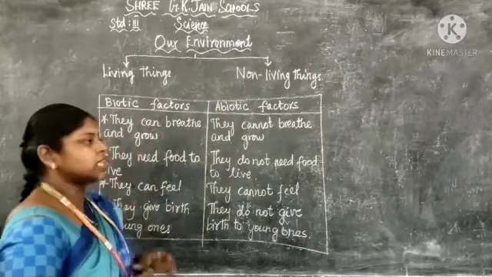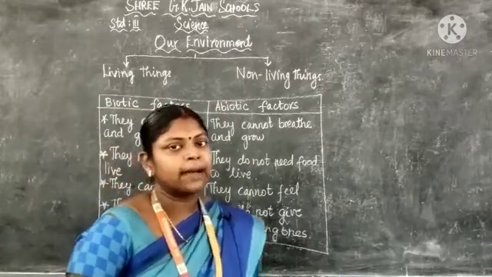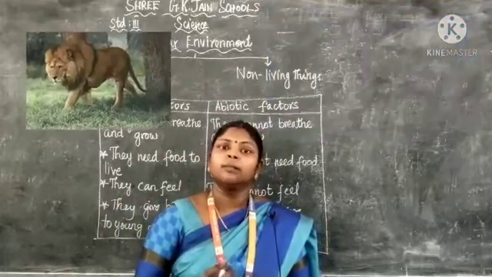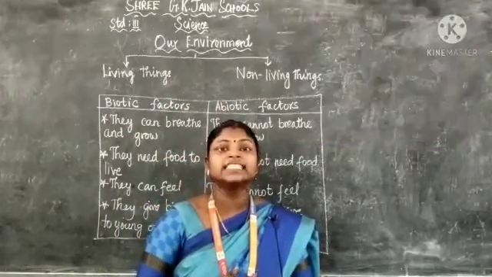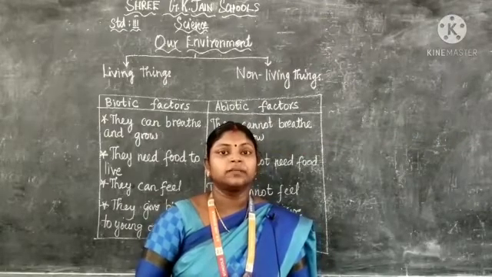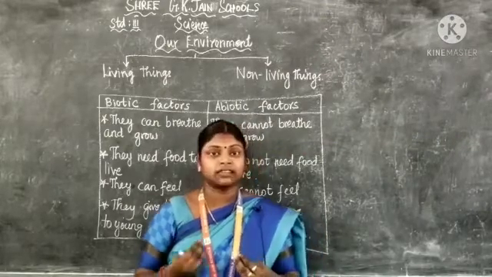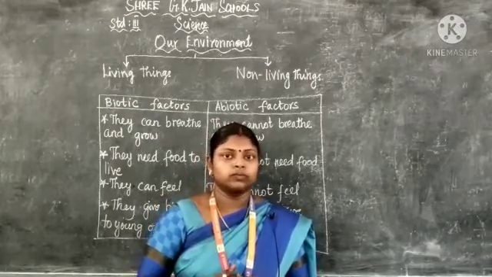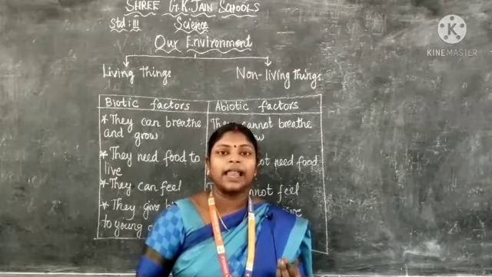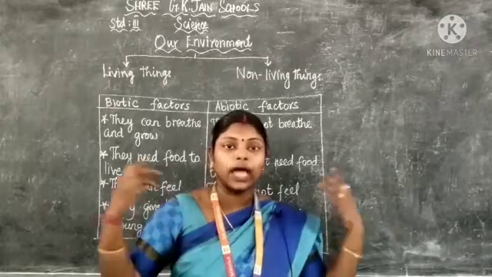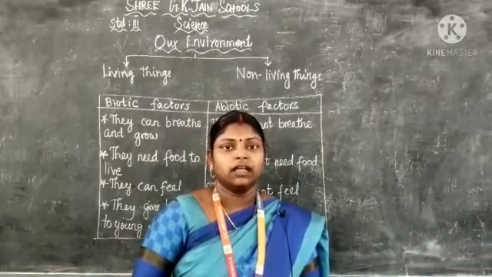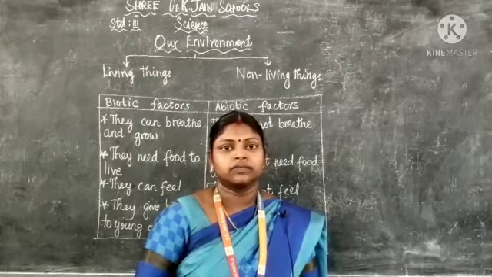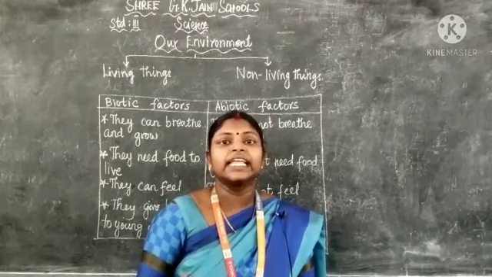What does mean by living things? For example, human, animal, plant, these are all called as living things. That means it has some special characteristics because living things can grow. For example, if a plant has a young sapling, it has a tree. For example, if we take a small cat, it gives birth to their kittens.